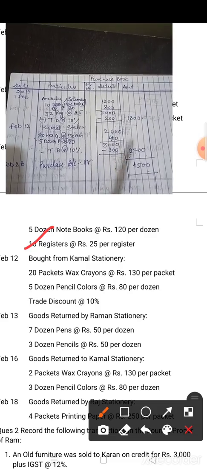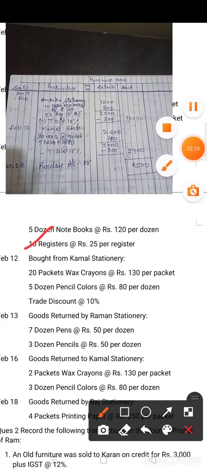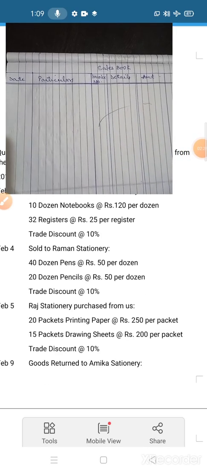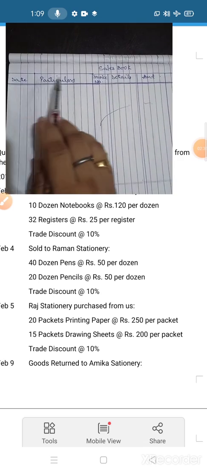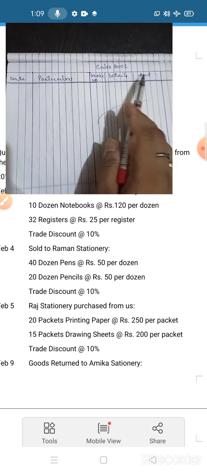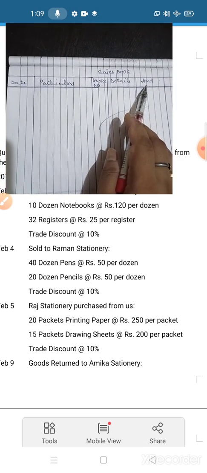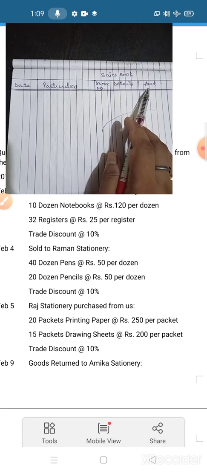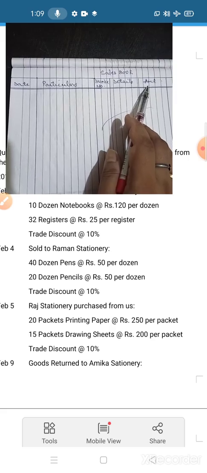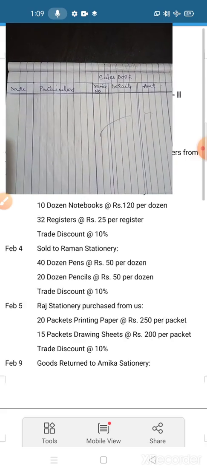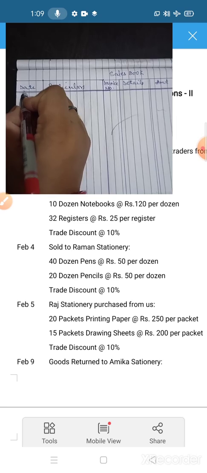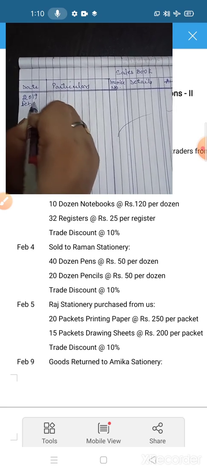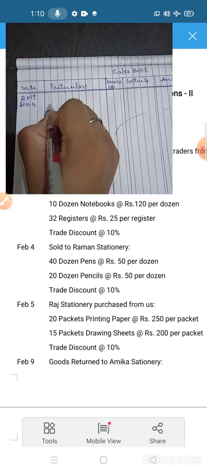Now children, the next is the sales book. Let us start with the sales book. The format is the same: date, particular, invoice number, detail, and amount column. Okay. So start with the transaction. Which transaction do you have to write down here? Sales book only. So the first sales book transaction, of 2019 Feb 4, sold to Raman Stationery.